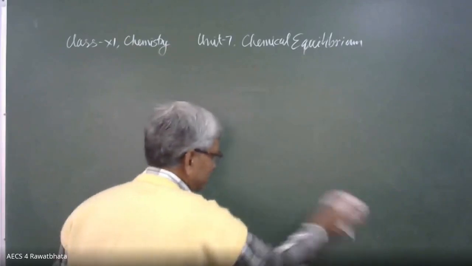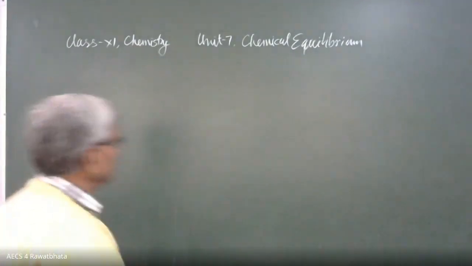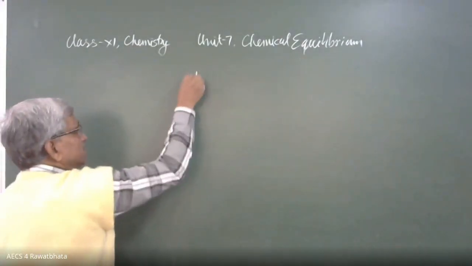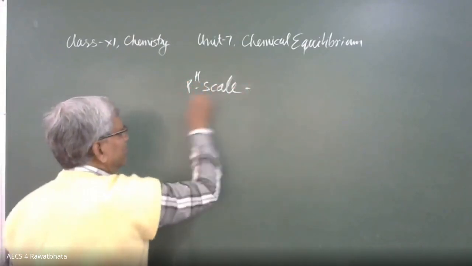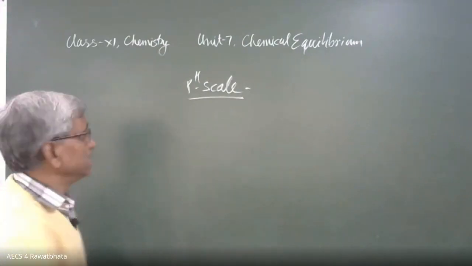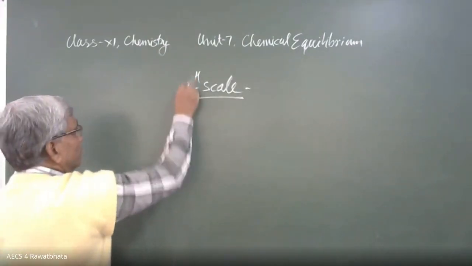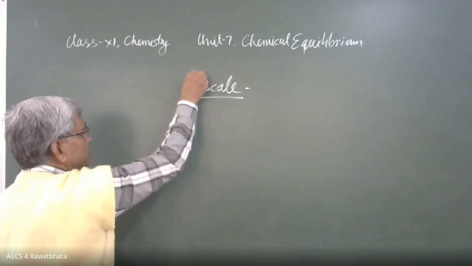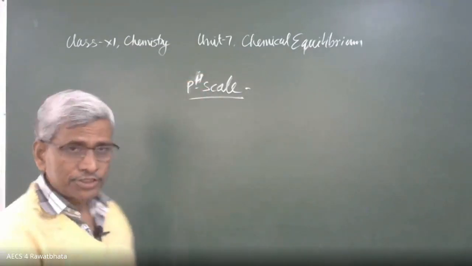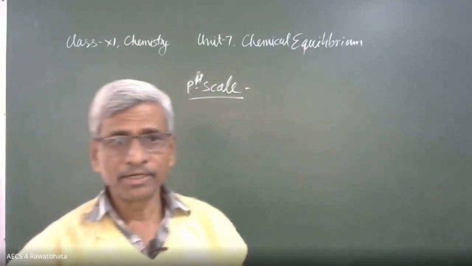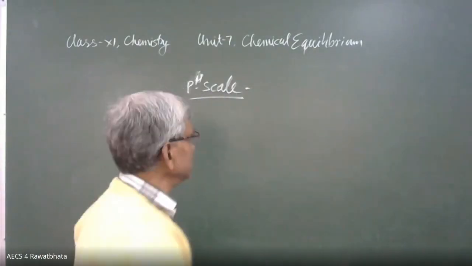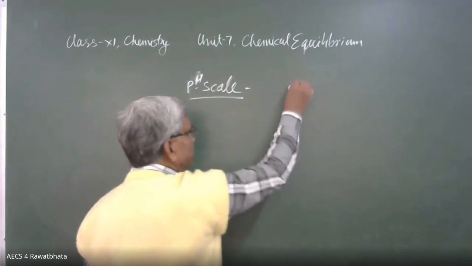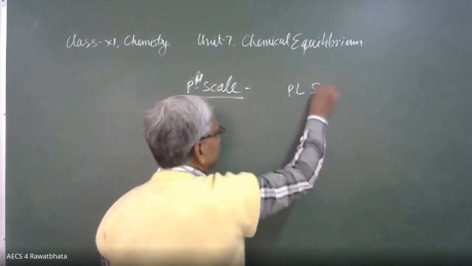A very useful topic, the pH scale. What is the meaning of this? pH, P for what? The idea of this concept was given by a scientist, P.L. Sorensen.